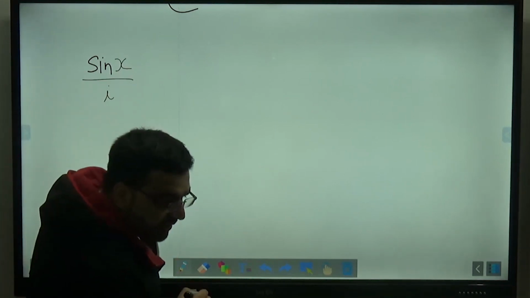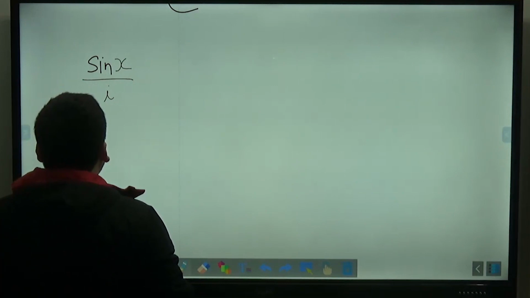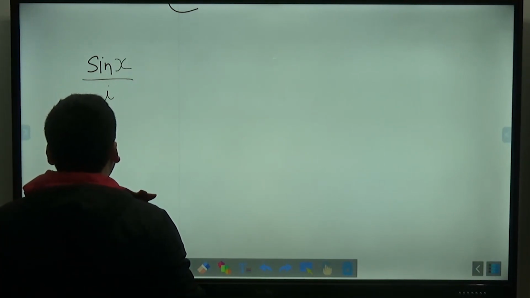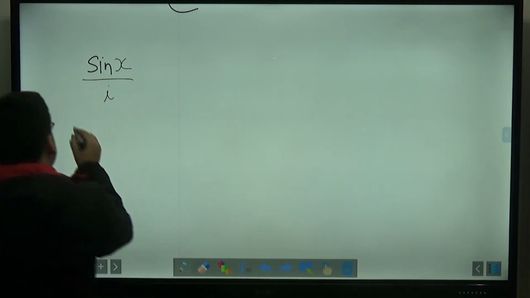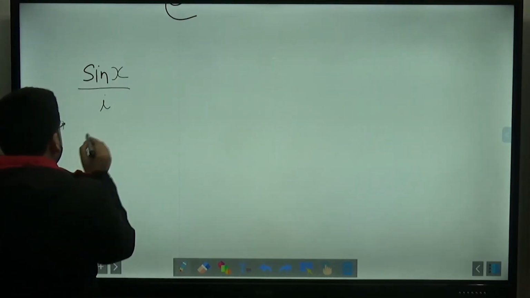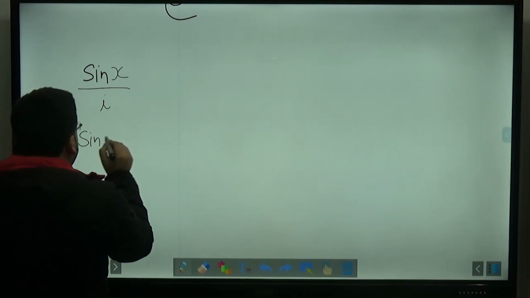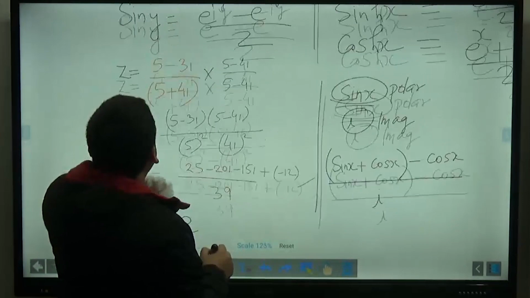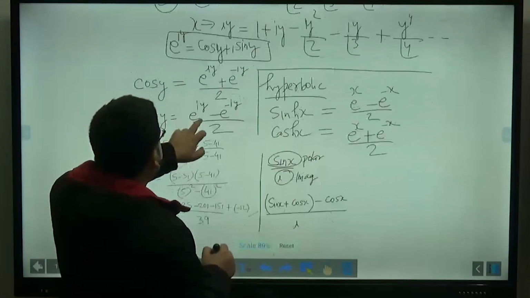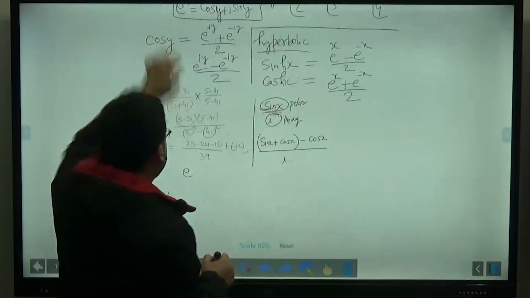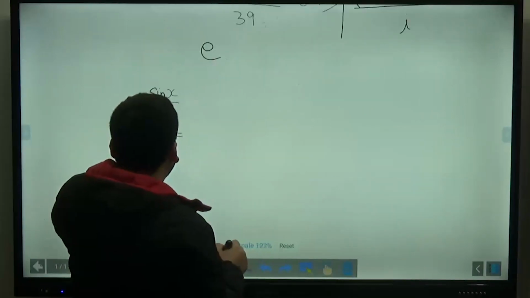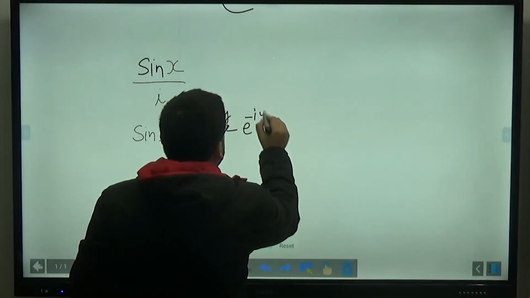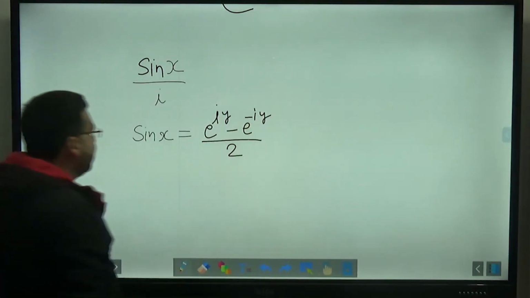So first of all you do one thing: we know that sin x is equal to e raised to the power ix minus e raised to the power minus ix, divided by 2i, that is the value of sine x.